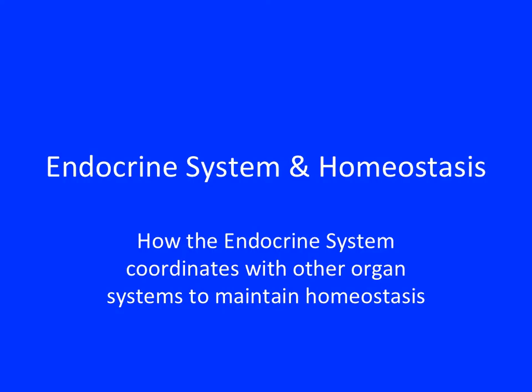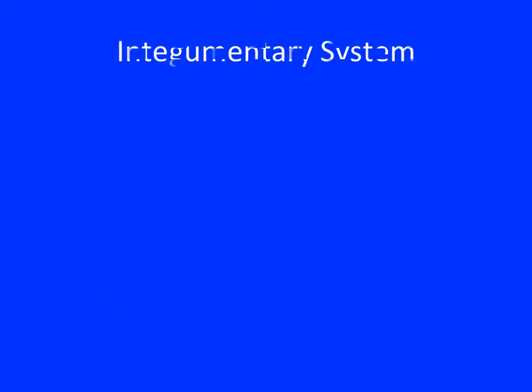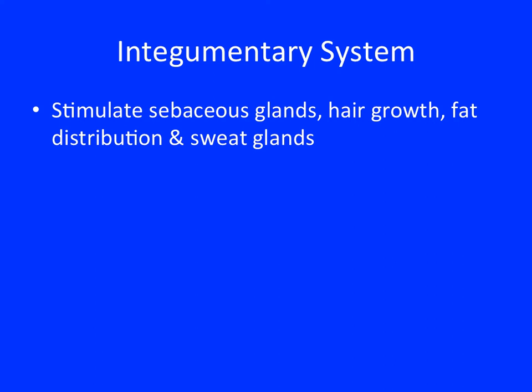All right, the last thing we need to do in this unit is take a look at the endocrine system and homeostasis on your homeostasis chart. So again, you're going to be on the side with your name, and the top square should involve the integumentary system. Now, the integumentary system interacts with the endocrine system because the endocrine system stimulates our sebaceous glands as well